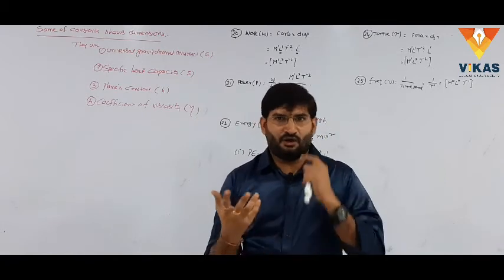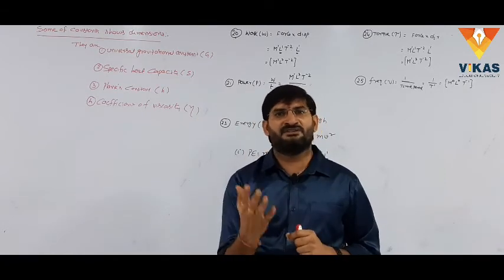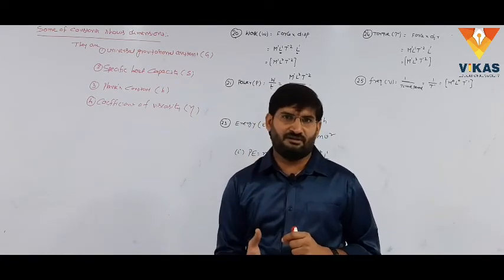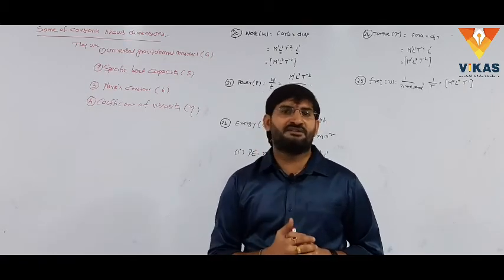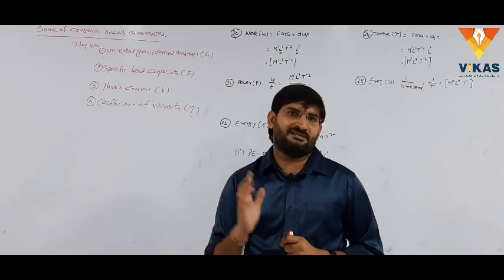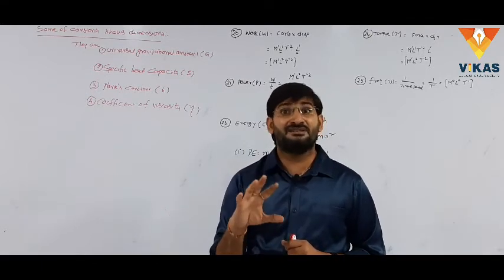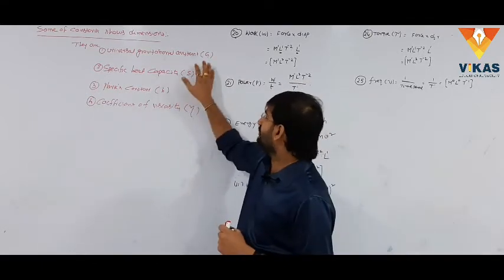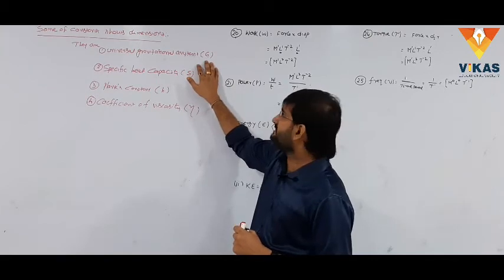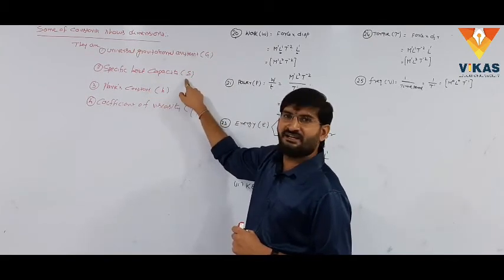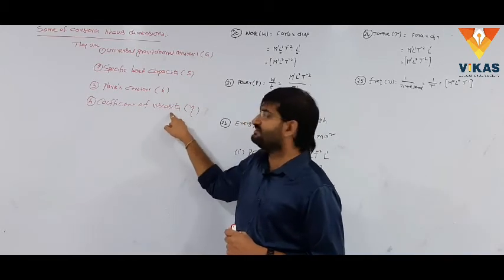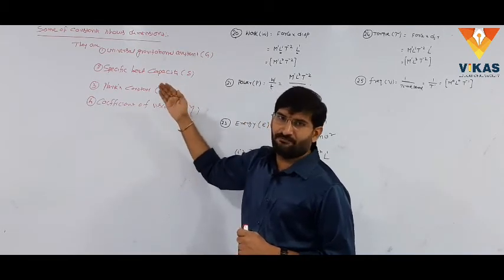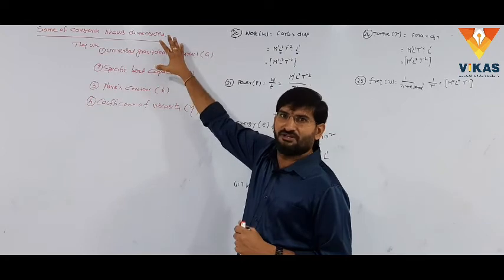Generally, the dimension of a constant is M power 0, L power 0, T power 0. Sometimes that type of rule is not possible. Some universal constants show dimensions. The first is the universal gravitational constant, the second is the specific heat capacity, the third is Planck's constant, and the fourth is the coefficient of viscosity. How to find the dimension formulas for these 4 constants?